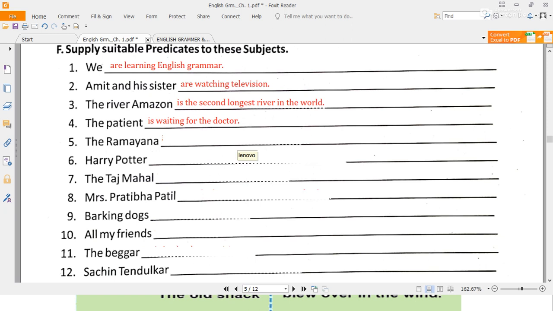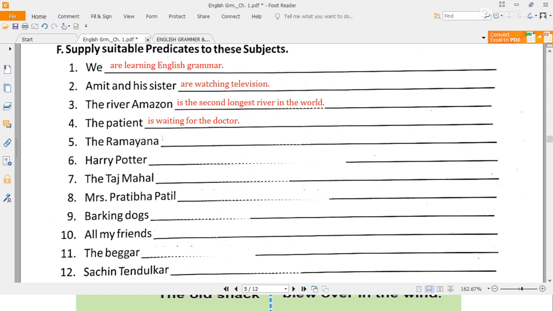Anything, but remember that the verb you are writing should agree with the subject. If the subject is singular, then the verb also must be singular. If the subject has one person, or one "I", there you don't have to use plural. The verb also must be singular. Don't use "are" there. And if the subject is more than one, then you can use "are".